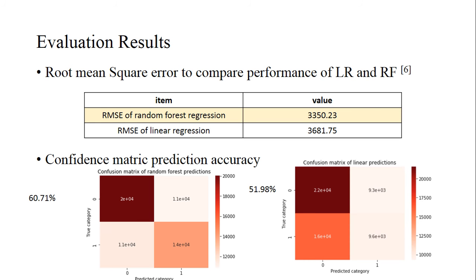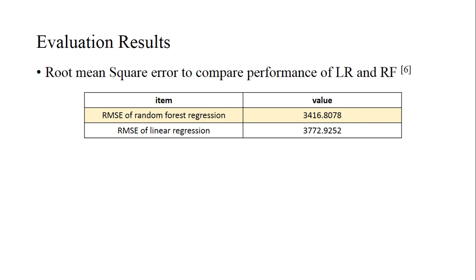The results are as follows. For the evaluation results, the RMSE of the random forest regression is about 3350, and the linear regression RMS error is a bit higher than the random forest regression. And using the confusion matrix prediction accuracy, for random forest regression the prediction accuracy is about 60.7%, and for the linear regression it's about 52%. And using the test data, the root mean square error for the random forest regression is about 3416, and for the linear regression it's about 3772. Again, the linear regression has higher error when compared to the random forest regression.